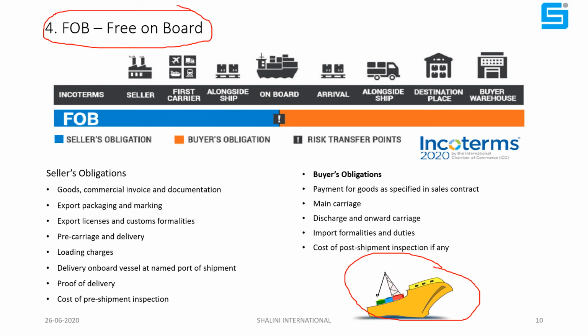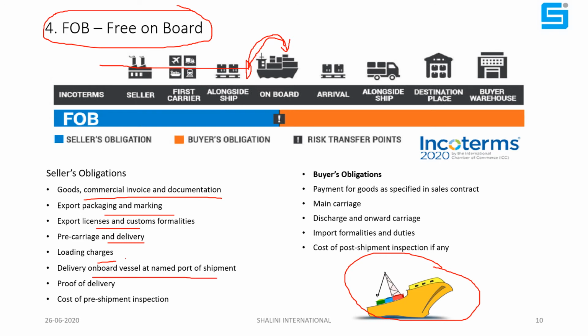FOB is similar to FAS, but here there is an additional responsibility. In FAS, the seller delivers the cargo alongside the ship. But in FOB, it is the seller's responsibility to load the cargo on the vessel. This is an additional responsibility. It means the seller has to bear all the costs up to the loading of the cargo: goods, commercial invoice, documentation, packaging, marking, export license, pre-carriage delivery, loading charges. See, he has to bear the loading charges.